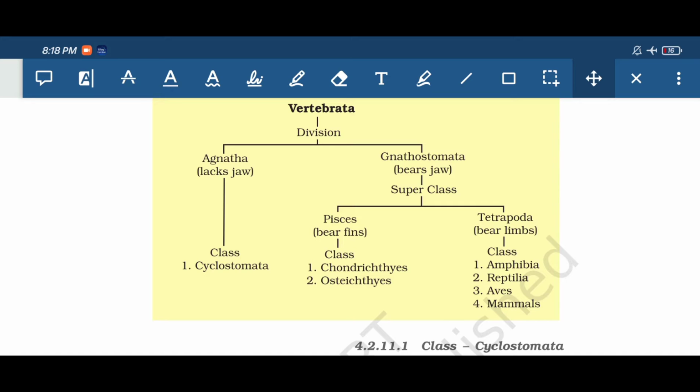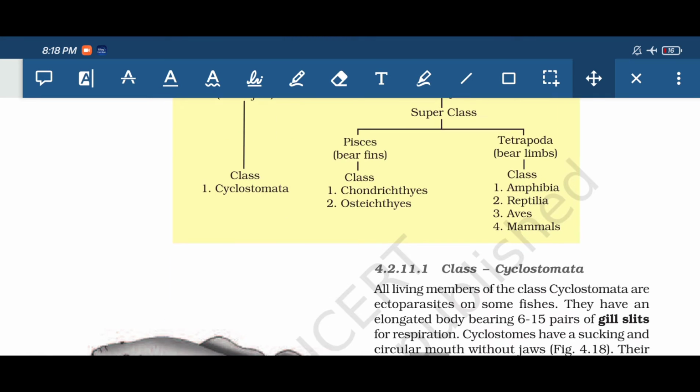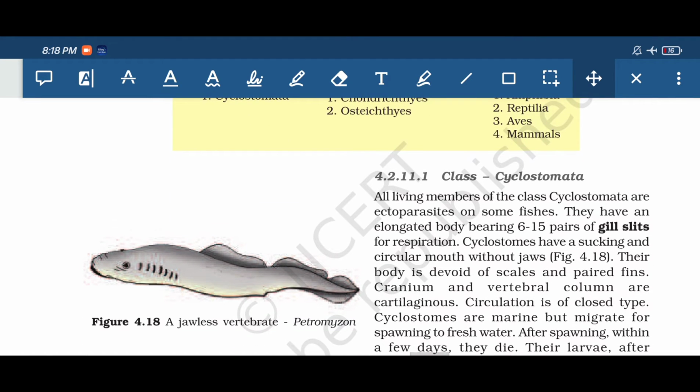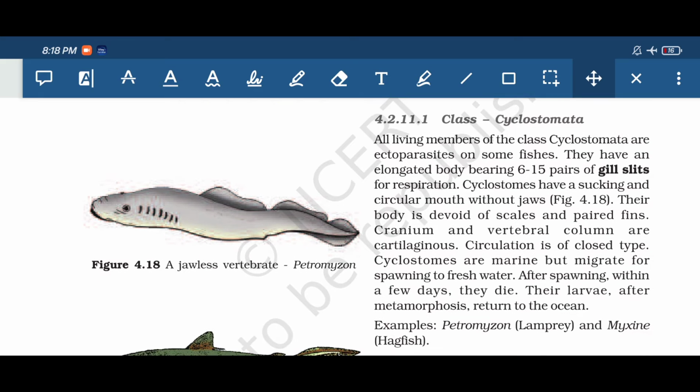Then in Pisces there are two classes, that is Chondrichthyes and Osteichthyes. In Tetrapoda there are four classes: Amphibia, Reptilia, Aves and Mammals. So starting with the first class of Agnatha, that is Cyclostomata.